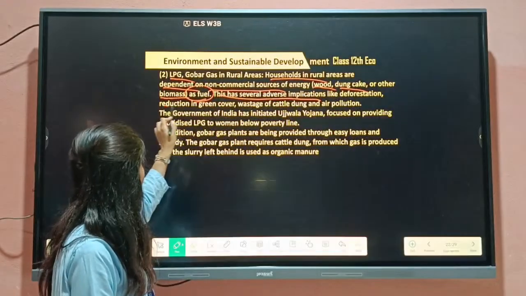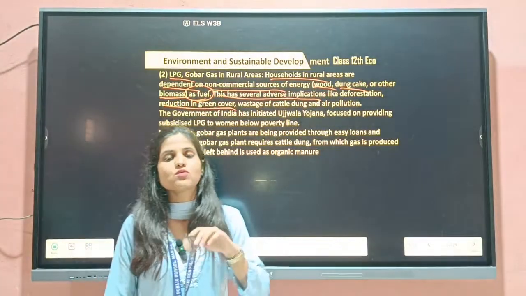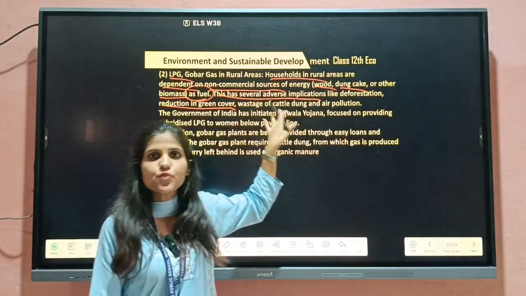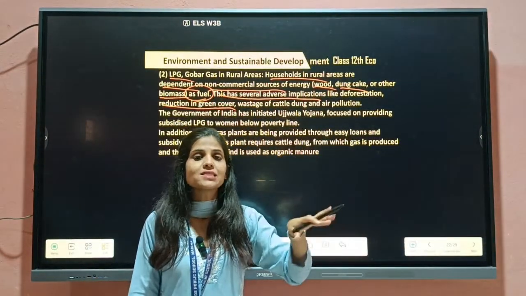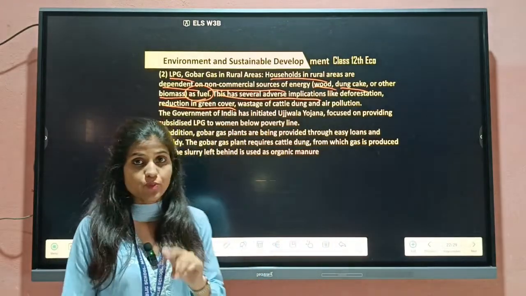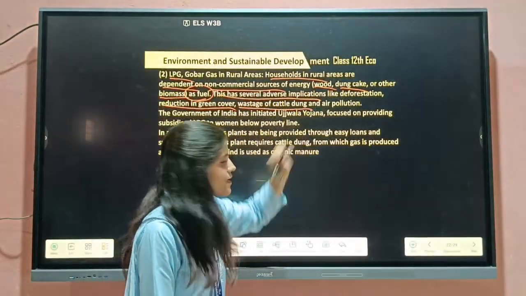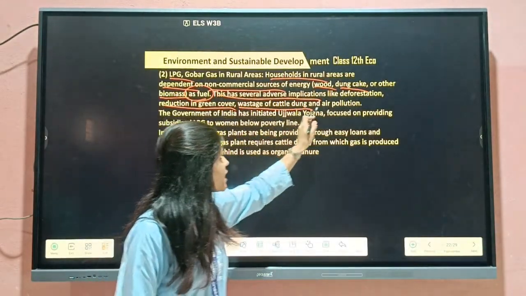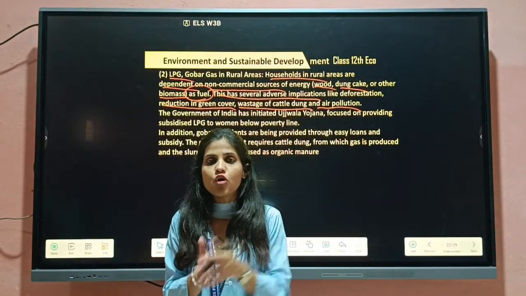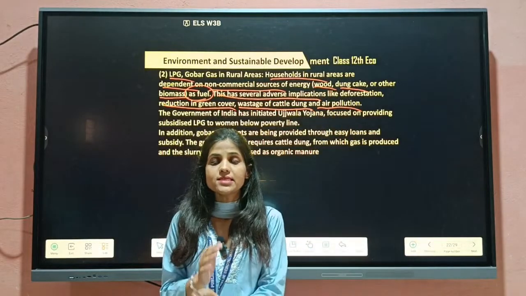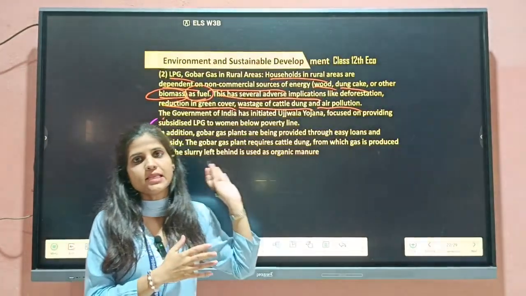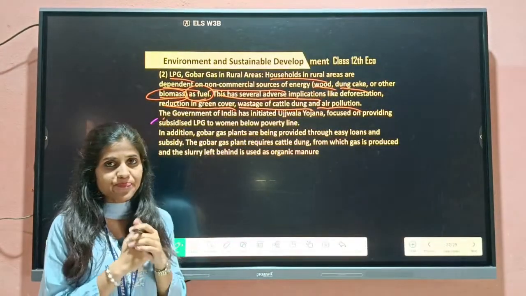So deforestation, reduction in green cover. अब वो जो green areas हैं उसको reduce कर रहे हैं because of the reason that is poverty only. So you have to write these things here, which means poverty is the principal cause of exploitation of the natural resources, yeah, exploitation of nature. Wastage of cattle dung, and air pollution, because they do not have another option. They are taking fuel, और fuel के लिए वो किन किन source को ले रहे हैं? They are taking wood, cow dung and biomass because they can easily get these things in the rural area, in the village.